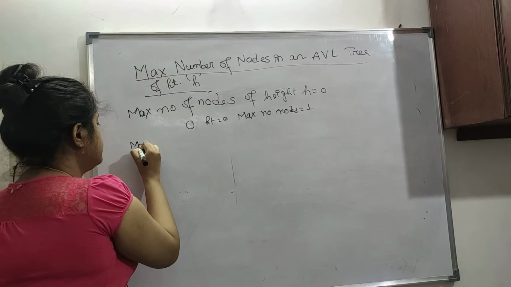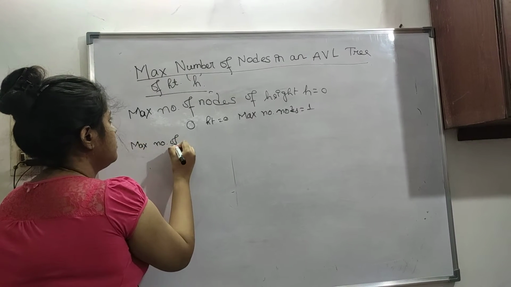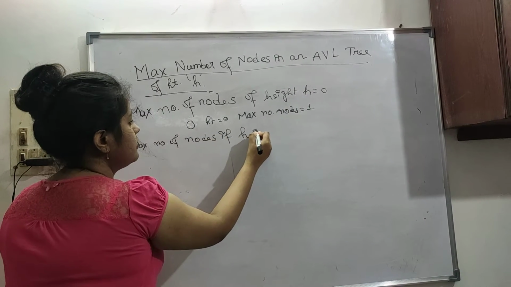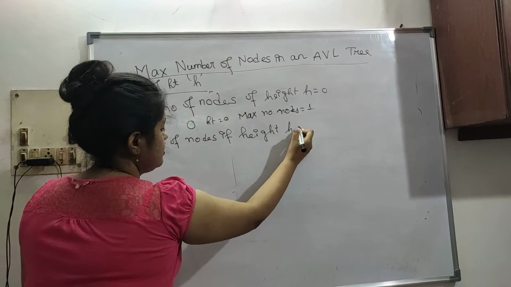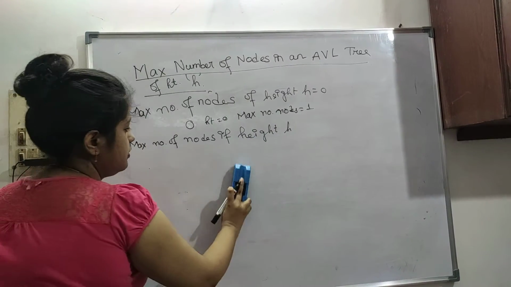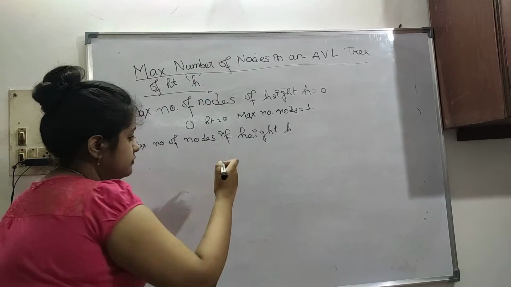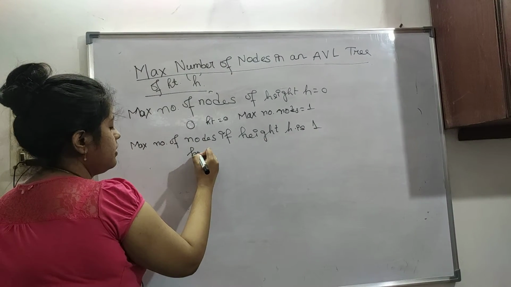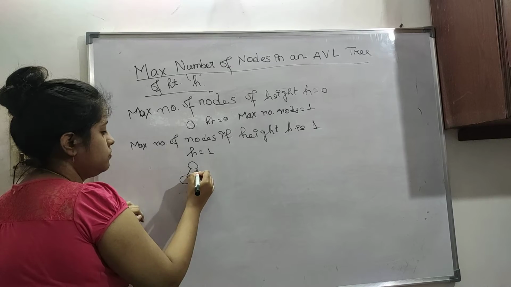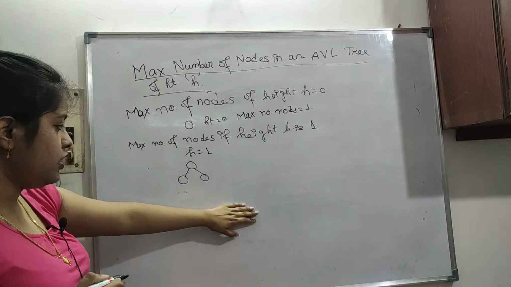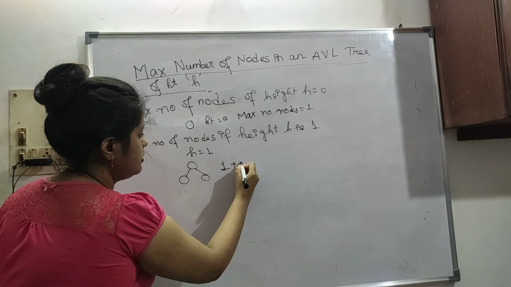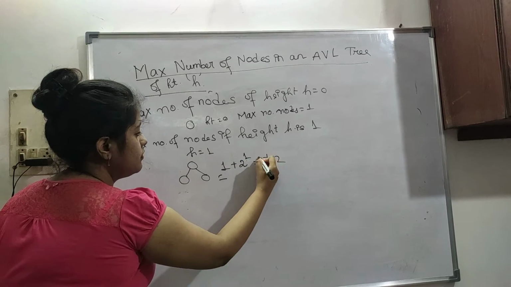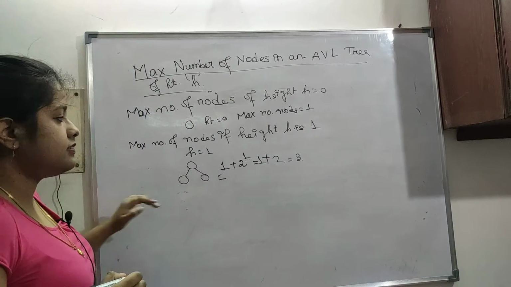Then the maximum number of nodes if height h is 1. So height is 1 now. Let's see, 1, 2 and 3. This is our maximum number of nodes. So it is 1 plus 2 to the power 1. 2 to the power 1 means 2, plus 1 means it is 3.